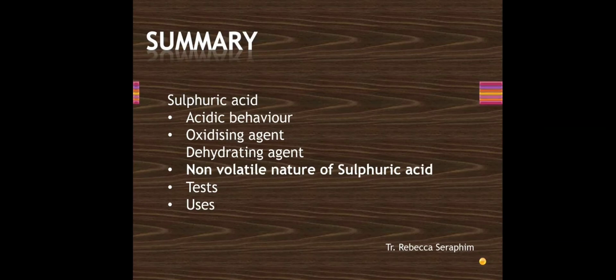Let's summarize what we have seen today. We have seen the acidic behavior of sulfuric acid, its behavior as an oxidizing agent, as a dehydrating agent, its non-volatile nature. We have seen various tests for sulfuric acid and its uses. So with this, we come to the end of this chapter, study of some inorganic compounds. I hope that these topics are clear to you. Thank you.